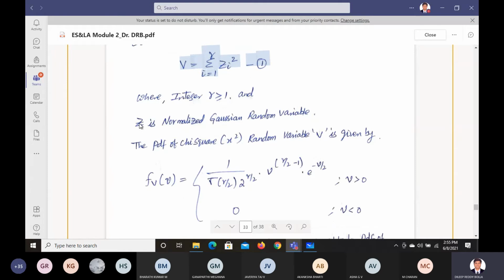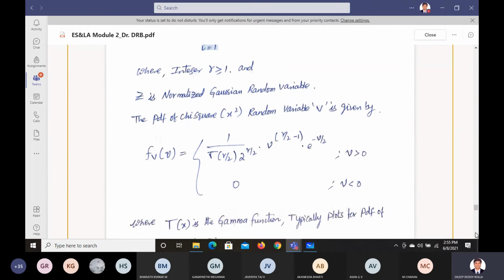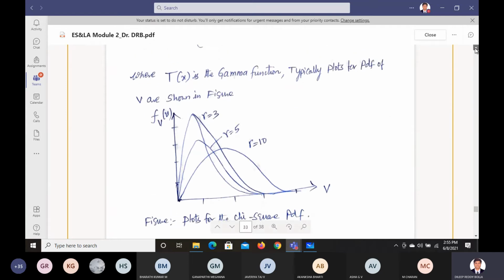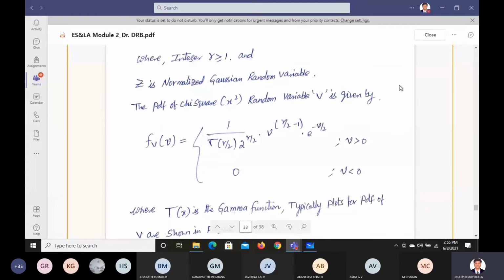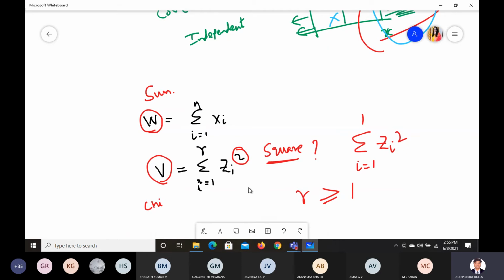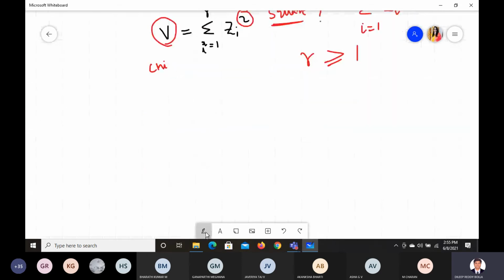Now here, this Z is a normalized Gaussian random variable. Based on the Gaussian probabilities we are going to write this equation. Once you understand the normalized Gaussian, based on that we got the expressions here for values of V greater than 0. If the values of V are less than 0, we take it as 0, which means the values will be only for greater values. If you take a graph like this,